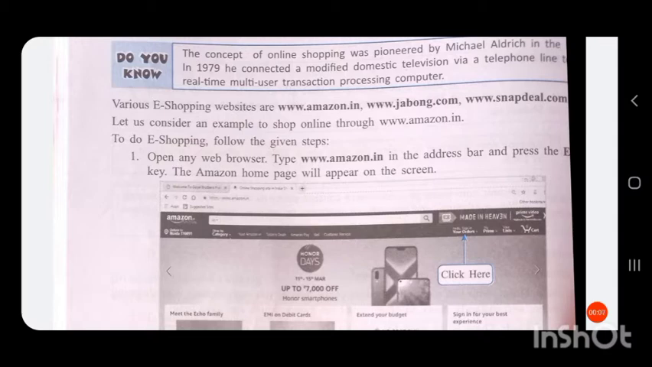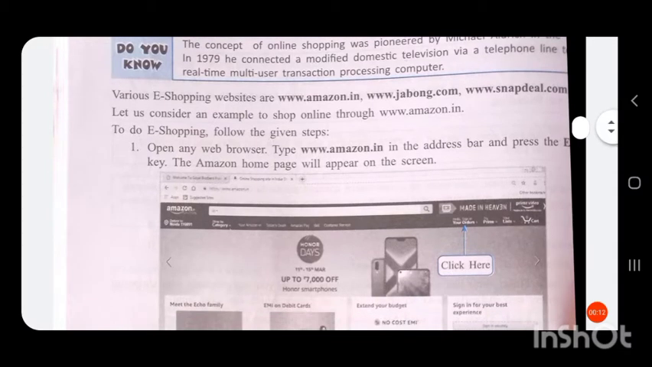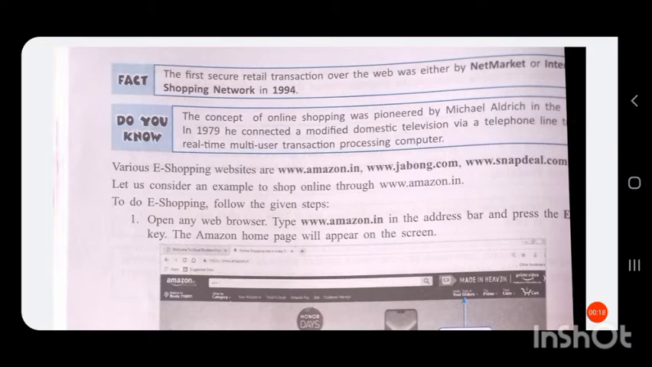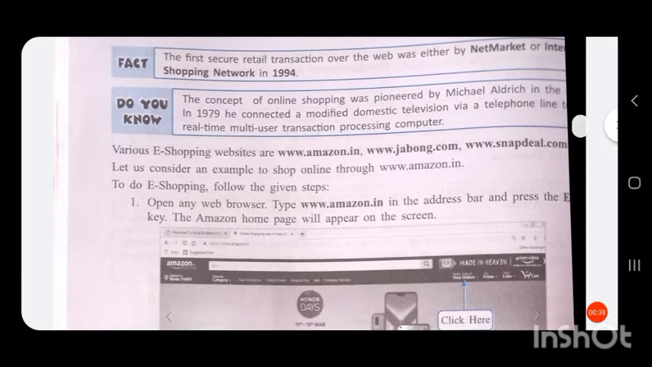Dear children, we have studied online shopping or e-shopping. So let us see how e-shopping can be done. The first secure retail transaction over the web was either by NetMarket or Internet Shopping Network in 1994. That is, the first online shopping was done in 1994 by NetMarket. The concept of online shopping was introduced by Michael Aldrich in 1979.